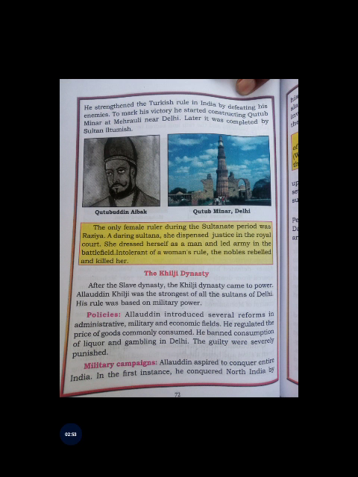Look, students, at first Alauddin's aim was to conquer the whole of India. So at first he conquered North India. Later, Malik Kafur, who was a slave of Alauddin Khilji, was sent by him to capture the South Indian parts. Malik Kafur was also a brave warrior. With a huge army, Malik Kafur captured 4 important kingdoms of South India.